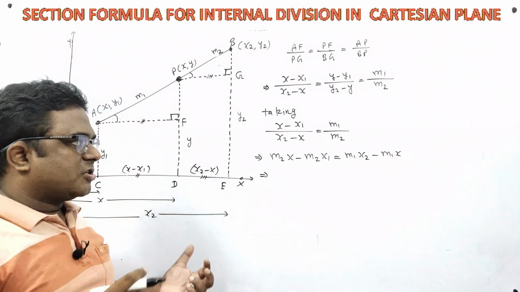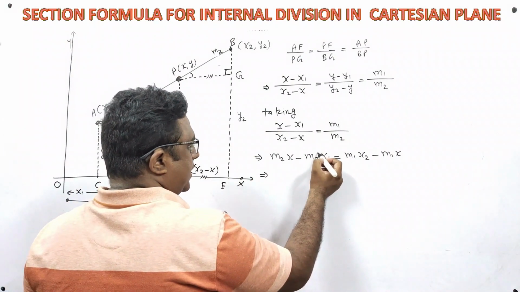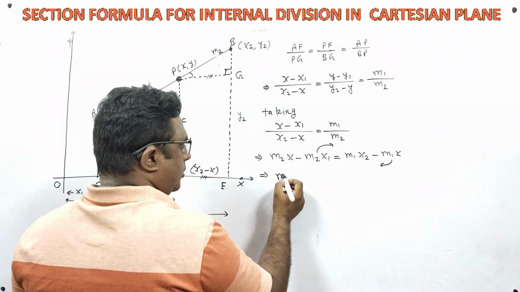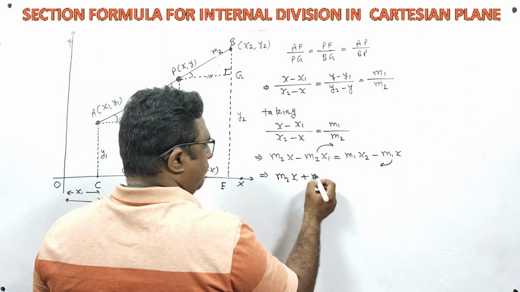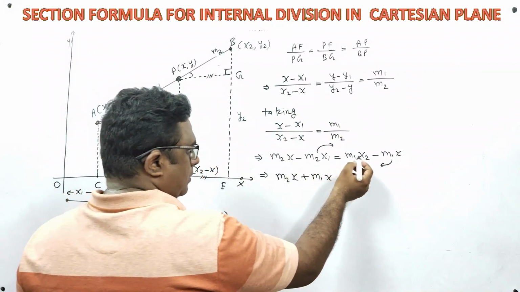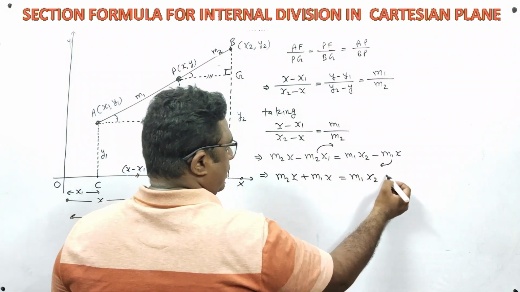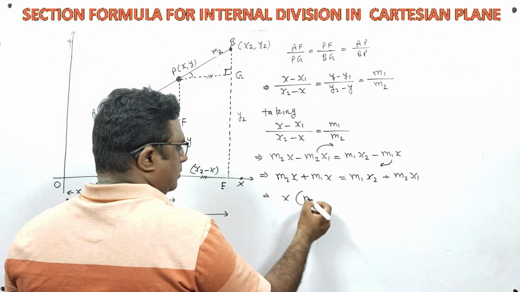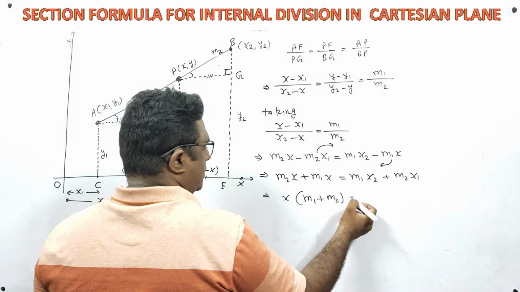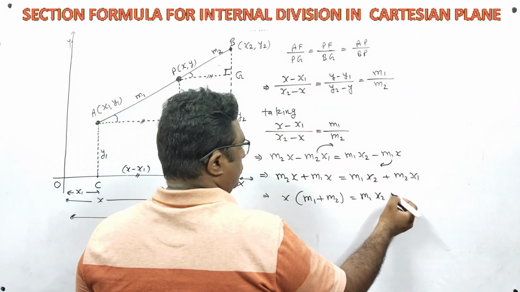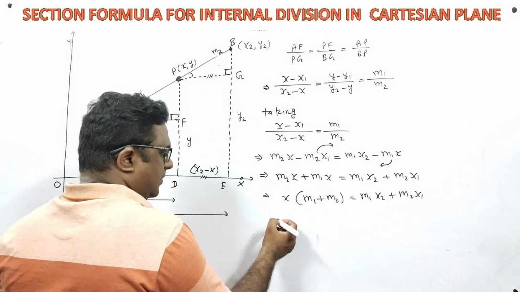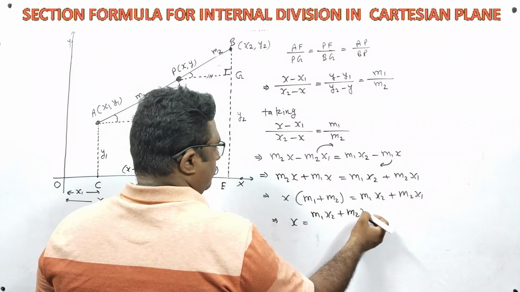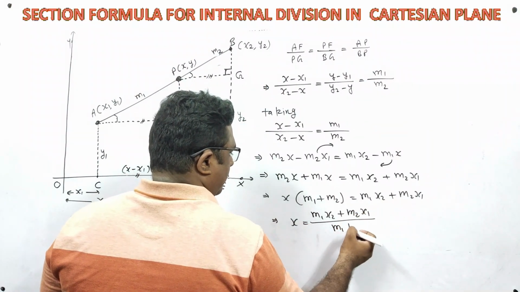Now simply transfer the negative terms. It means send this term to RHS and send this term to LHS. So m2x plus m1x is equal to m1x2 plus m2x1. From these two terms take x common. So x times m1 plus m2 is equal to m1x2 plus m2x1. This implies that x is equal to m1x2 plus m2x1 upon m1 plus m2.